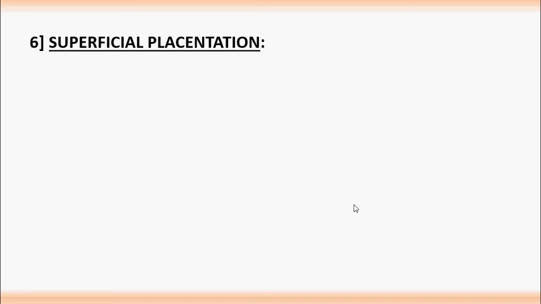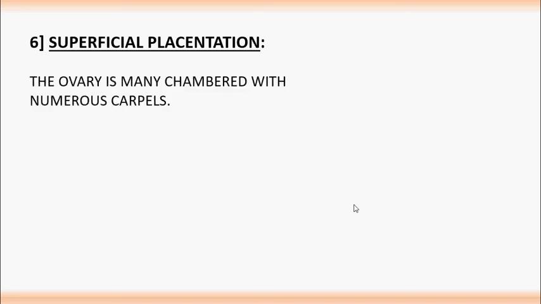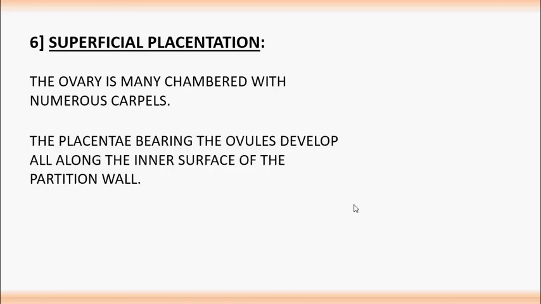Superficial placentation. The ovary is many chambered with numerous carpels, multilocular, more than five locules or chambers. The placentae bearing the ovules develop all along the inner surface of the partition wall. So here it is clear the ovary is many chambered with numerous carpels, and these numerous carpels are separated by partition walls.